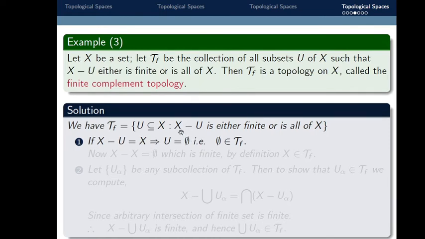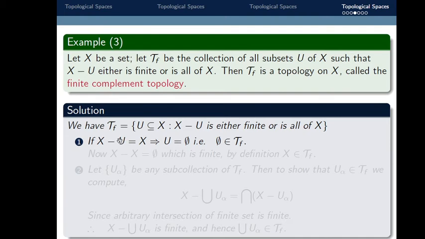Why? Because whatever the difference X minus U, it is either finite or all of X. Here the difference X minus the empty set is all of X. So the empty set belongs to tau f, and the empty set is a subset of X.